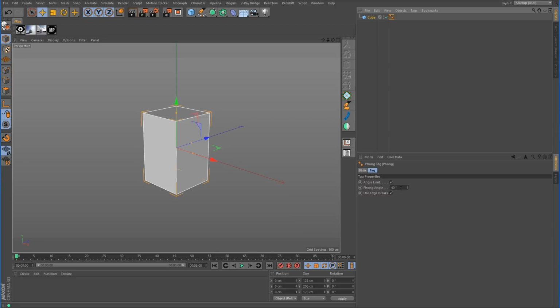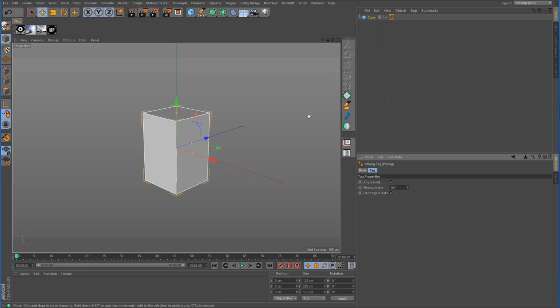It's nice to have it set to 80 when you're using subdivision surface objects, because sometimes you might get some shading and Phong errors and some problems with the mesh. It won't be shaded correctly if you use a low value on the Phong angle. So I'm going to go ahead and change it back to 80. I find 80 is a good value to use when using sub-D modeling.